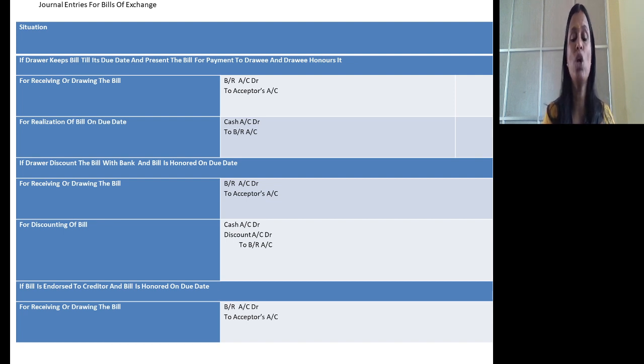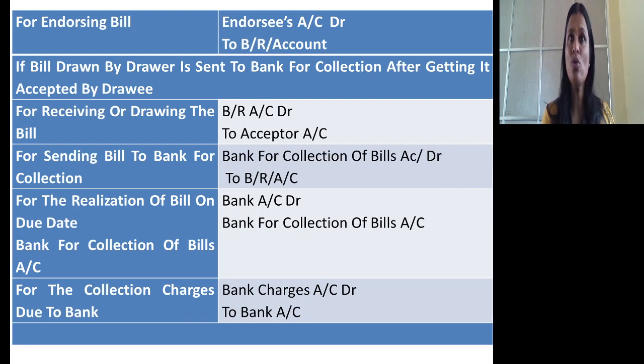If the drawer endorses the bill and the bill gets honored on due date, for receiving the bill, the entry is as usual. For endorsing, the bill will not be with the drawer. He is endorsing it to his creditor. Journal entry is endorsee's account debtor. Endorsee here is drawer's creditor. So debtor to bills receivable account. Now the bill will go to endorsee, not with the drawer.